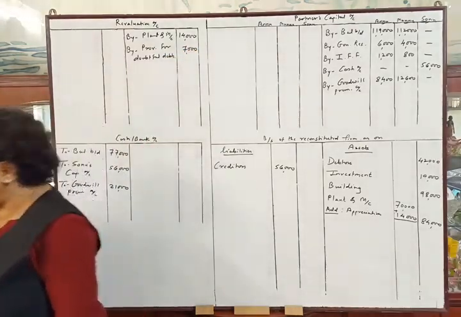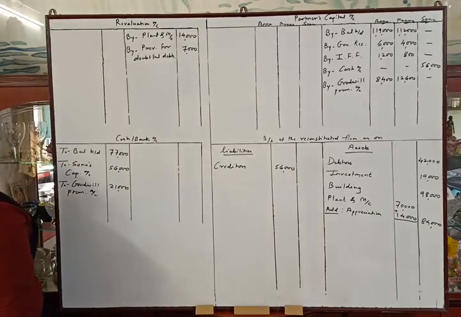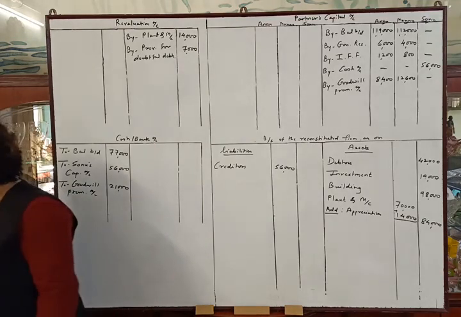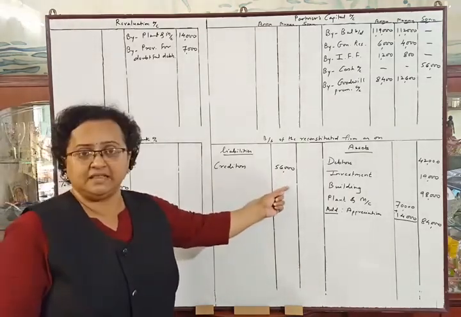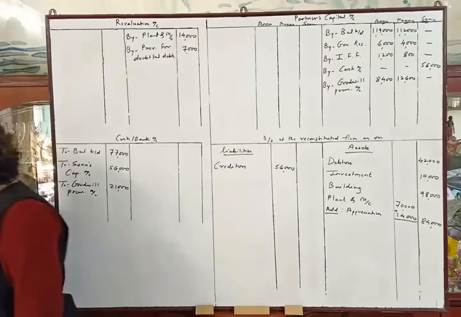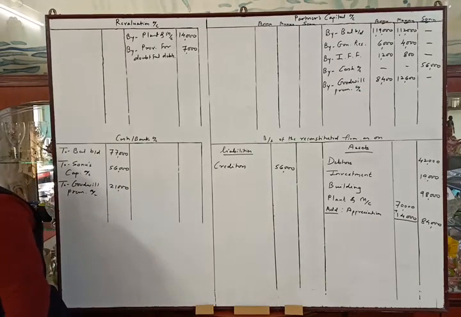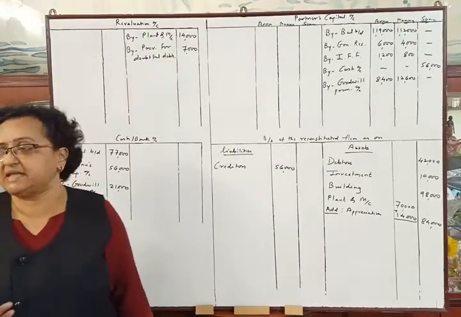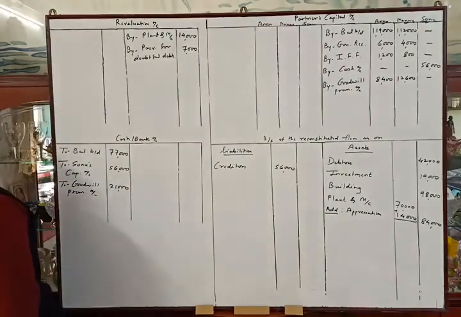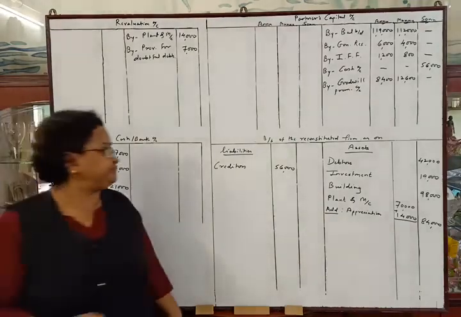Now see the next adjustment. There is a liability of rupees 9,800 included in sundry creditors which is not likely to arise. They told us that in the creditors there is a liability of rupees 9,800 which is not likely to arise. So we have to cancel that liability of rupees 9,800. So let us do that.